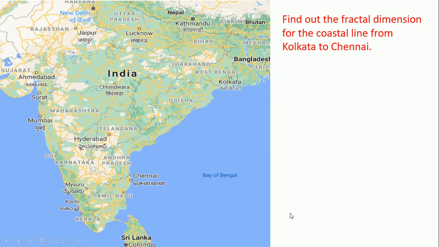Now there is one task for you. Find the coastal length dimension from Kolkata to Chennai. What is the fractal dimension of this length? Initially we may think this is not self-similar, so how will I calculate the fractal dimension? Here is a hint: you can zoom the map until it looks self-similar, and from there you can find the fractal dimension. After calculating the fractal dimension, you can write it in our comment box.